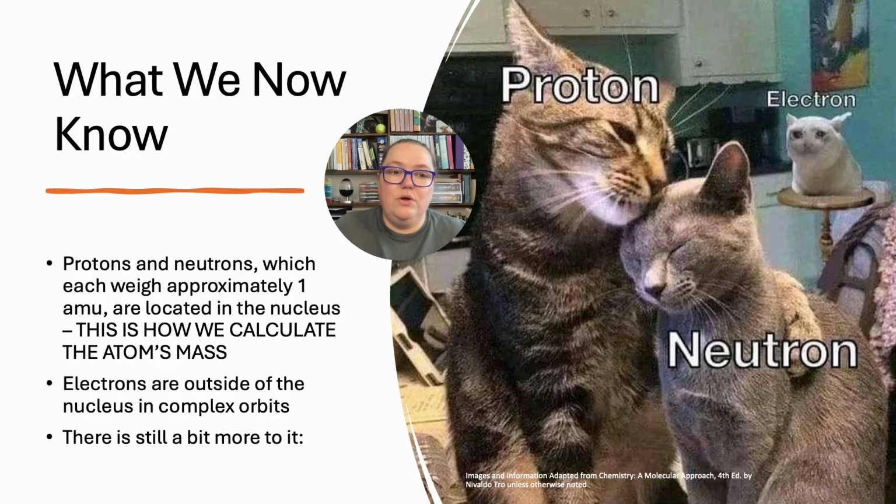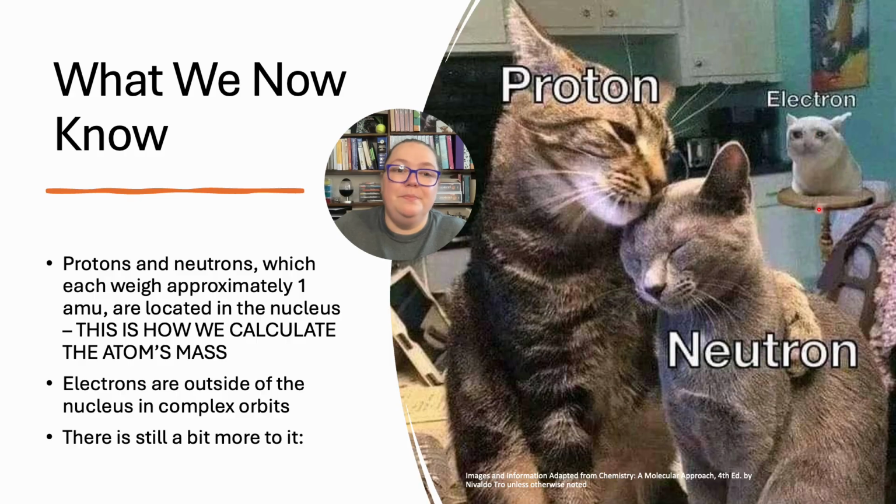All right, so we know that protons and neutrons are together in the nucleus, and they weigh approximately the same, so one atomic mass unit each. And this is how we calculate an atom's mass. This is important later, as in when we work on things in class. And then we know that the electron is outside all by his lonesome.